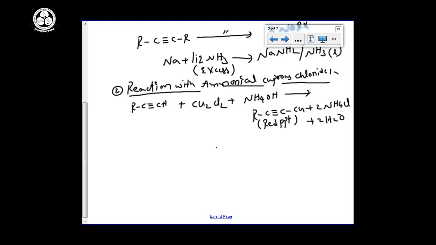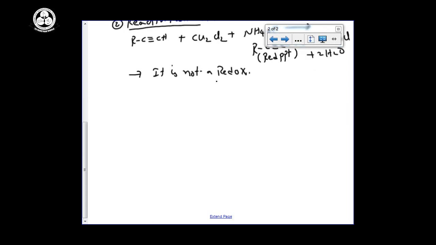Moreover, in examination they will ask whether the given reaction is redox or not. The question is the acidic nature of alkynes, whether the reaction is redox or not. It is not a redox reaction. Why? You know how to identify whether a given chemical reaction is redox or not: check the oxidation states on both sides of the molecules. The oxidation state will be the same, so it is not a redox reaction.